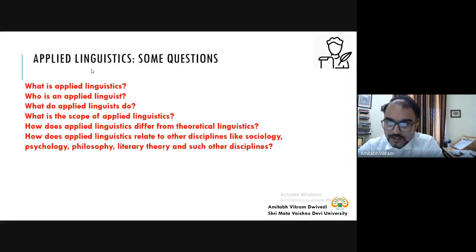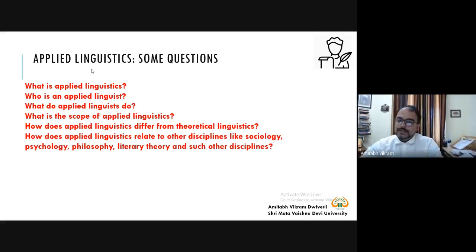Let's say you apply the knowledge of syntax in your second language class. Second language class means someone who is studying the English language in a formal setup, in a formal institution. Like most of us, we study the English language in a formal setup. Our mother tongues are different, but the English language we study in a formal setup. So how can we use the knowledge of syntax?